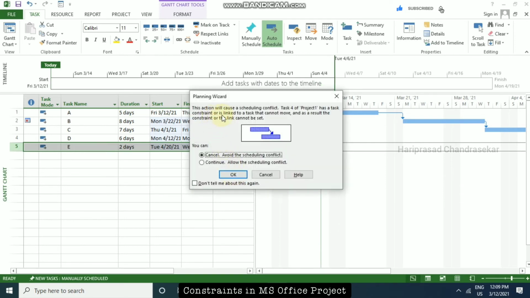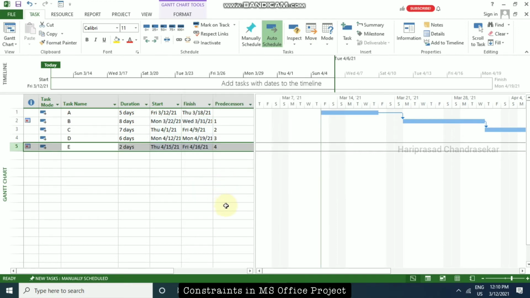Now I'm going to select the same. See, this action will cause a scheduling conflict. Task 4 of project 1 has a task constraint or is linked to a task that cannot move, and as a result the constraint or the link cannot be set. You can choose continue, allow the scheduling conflict, or cancel. We will see how it goes with continue, allow the scheduling conflict.